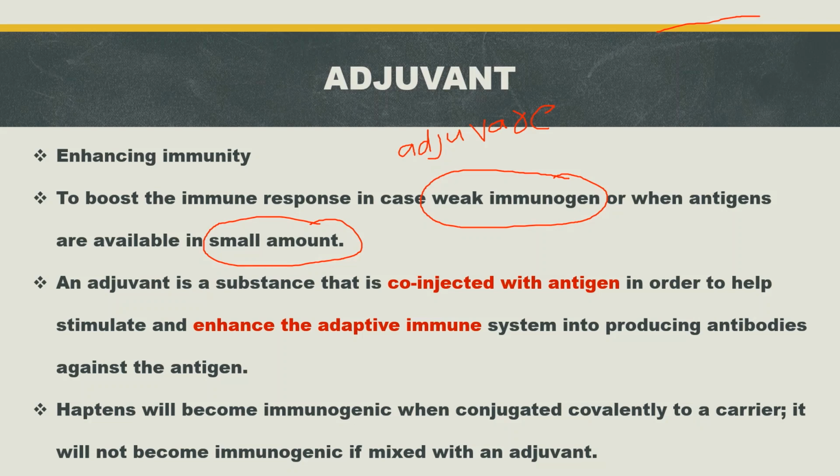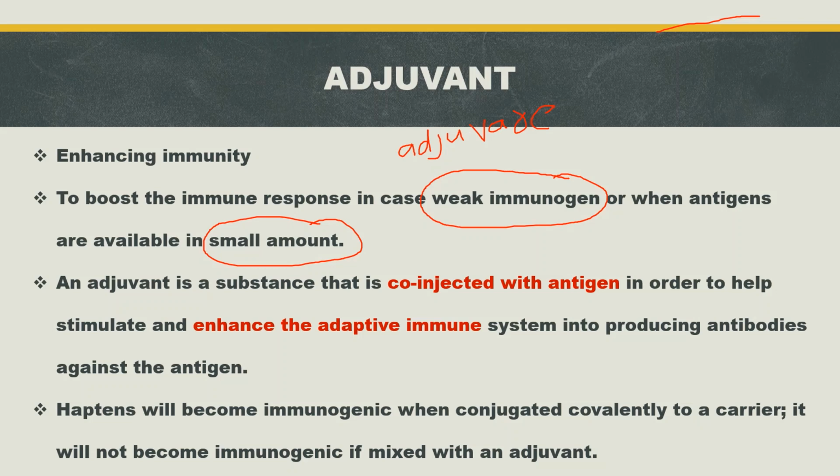But if we mix this hapten with adjuvant, it will not become immunogenic because haptens are small molecules. To make it larger, we conjugate this hapten with a carrier protein.